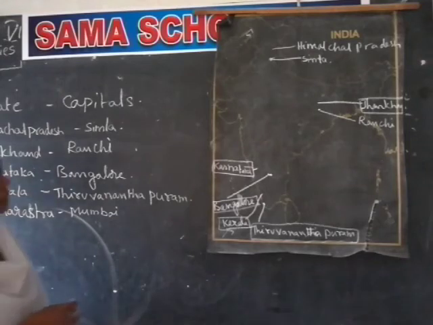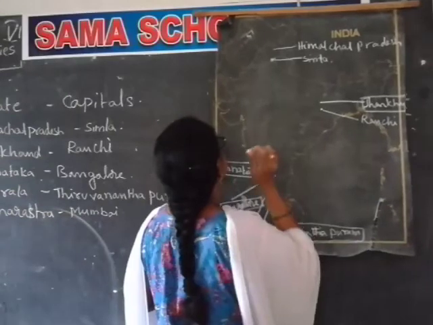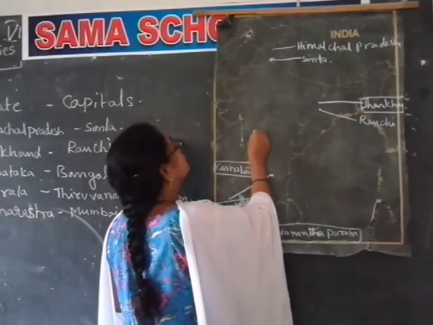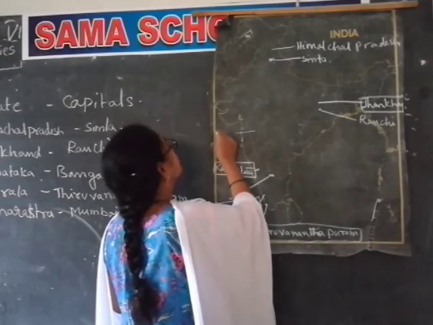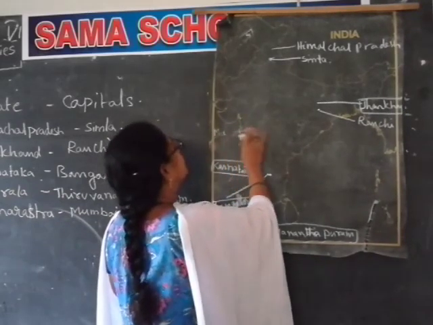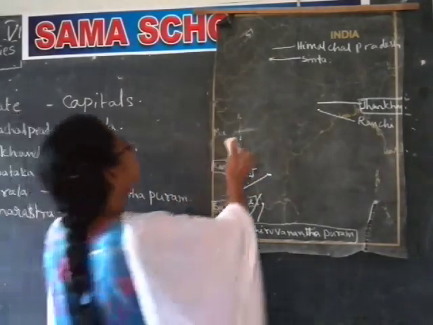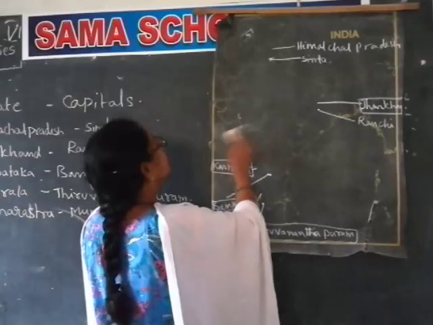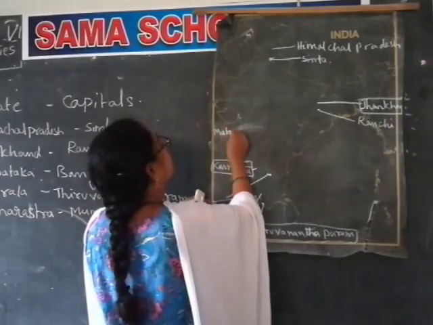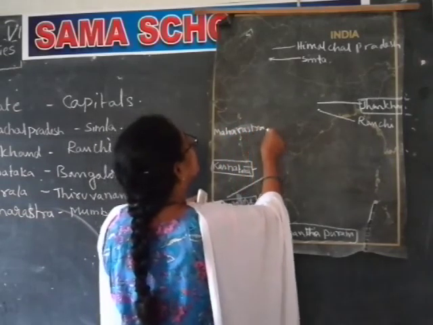Where is Maharashtra? Here is Maharashtra.